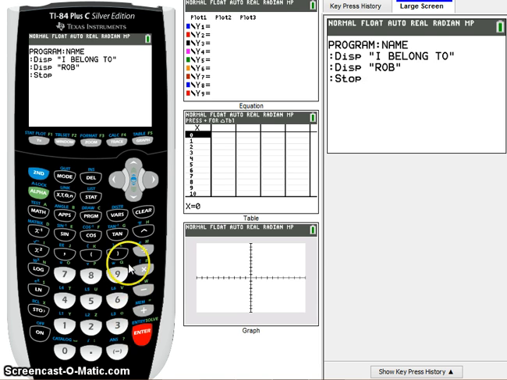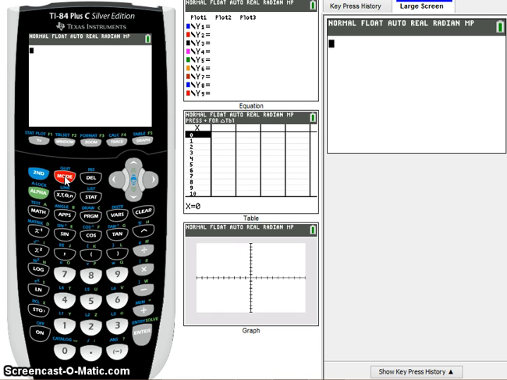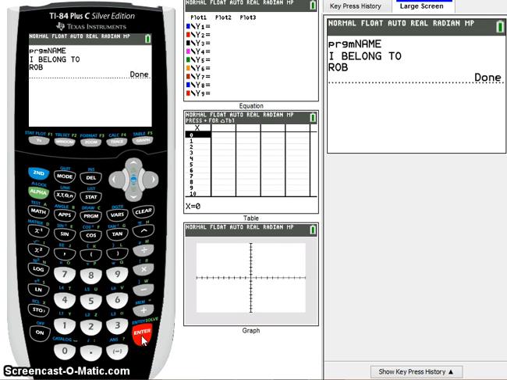Now I'm finished. Do not hit clear, because that will start clearing the screen of your program. So what you want to do at this point is hit second quit, which quits the program but does not erase it. Now let's see if it worked. I go to program, and I see the program under execute. The program is called name. So I hit enter, and now I hit enter again, and it worked, and it says I belong to Rob.